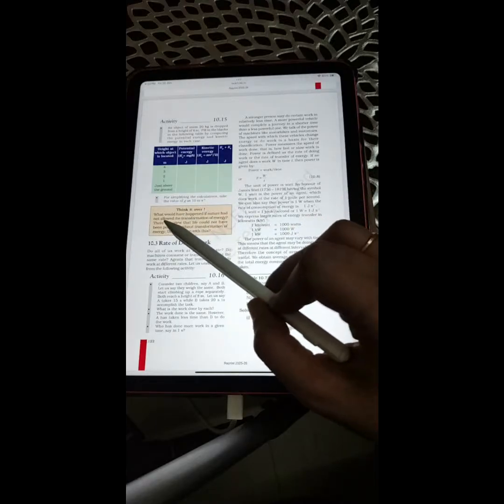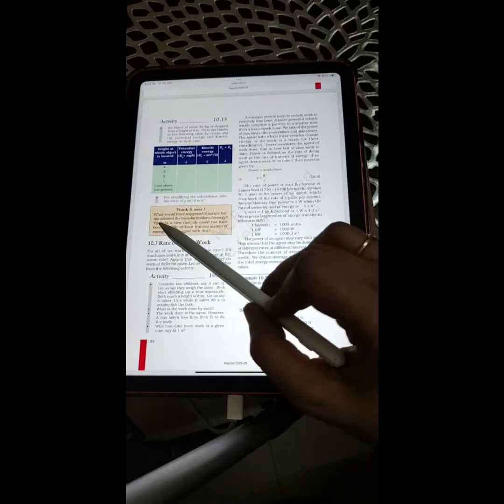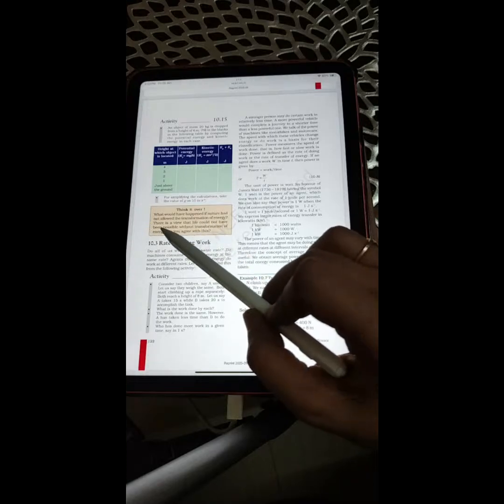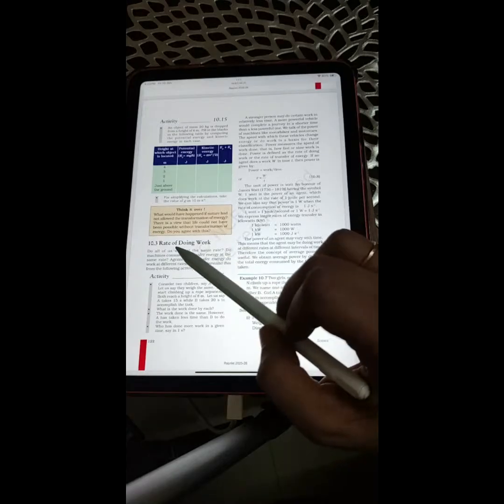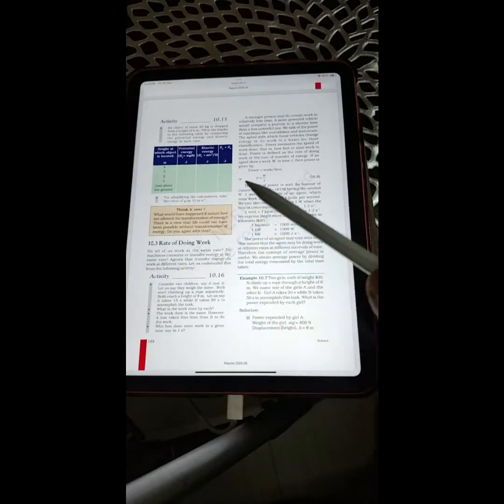Think it over. What would have happened if nature had not allowed the transformation of energy? There is a view that life could not have been possible without transformation of energy. Do you agree with this?